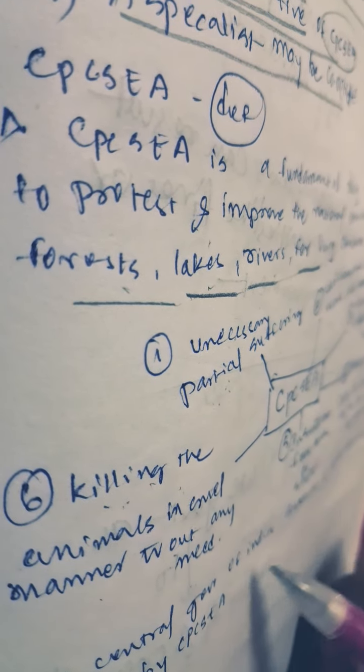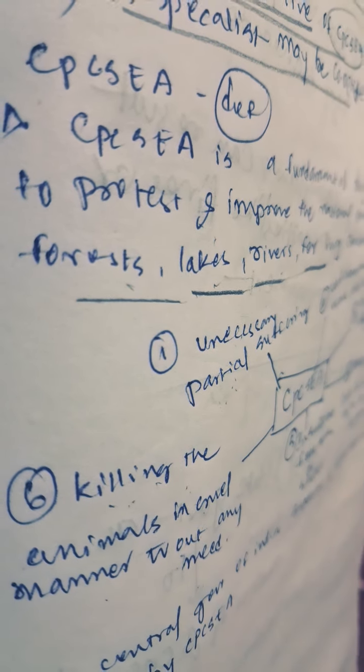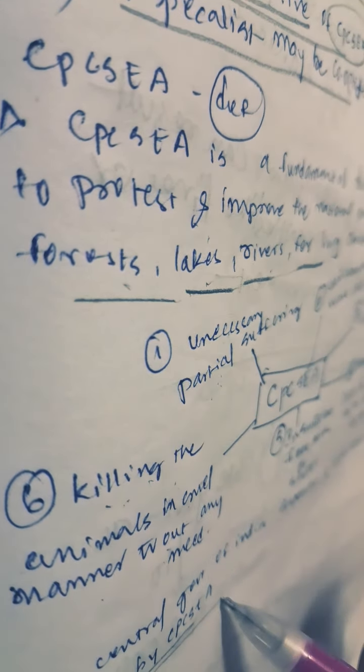The central government of India supervises and controls experiments on animals by the CPCSEA guidelines.